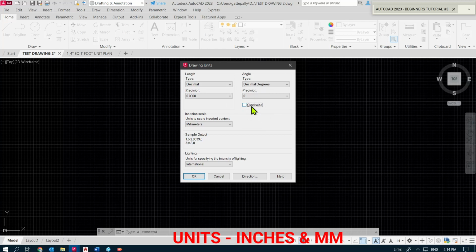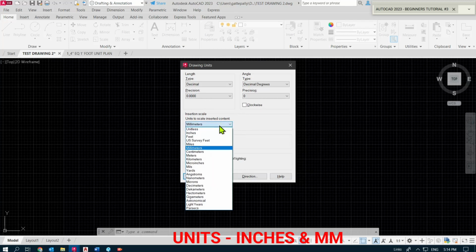From the insertion scale field, the scale of the blocks and drawings that will be inserted into the current drawing is defined. We are given several options here, such as inches, feet, millimeters, centimeters, meters, kilometers, yards, etc. Typically, we want this scale to coincide with the units we are going to draw in. So, if for example I am going to draw in millimeters, I will select millimeters.